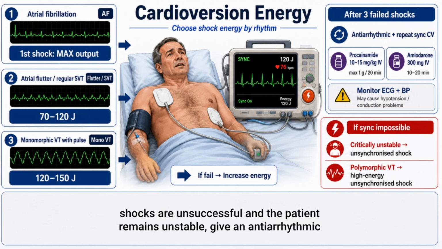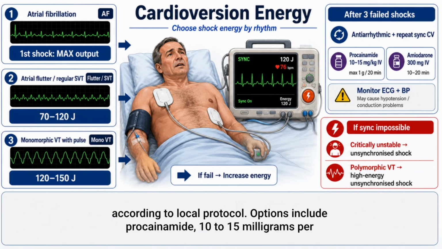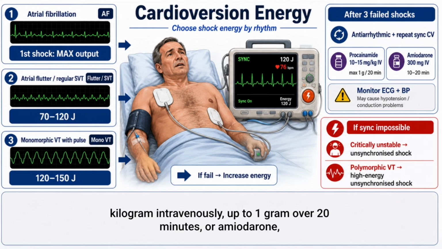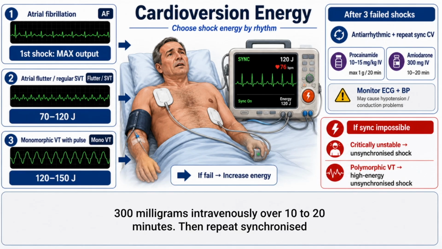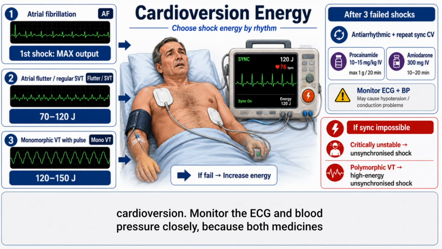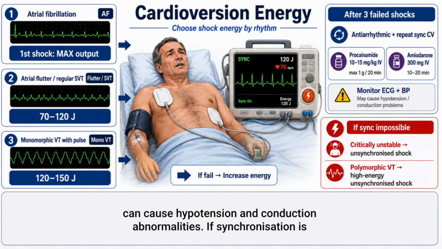If 3 shocks are unsuccessful and the patient remains unstable, give an antiarrhythmic according to local protocol. Options include procainamide 10 to 15 mg per kilogram intravenously up to 1 gram over 20 minutes, or amiodarone 300 mg intravenously over 10 to 20 minutes. Then repeat synchronized cardioversion. Monitor the ECG and blood pressure closely because both medicines can cause hypertension and conduction abnormalities.